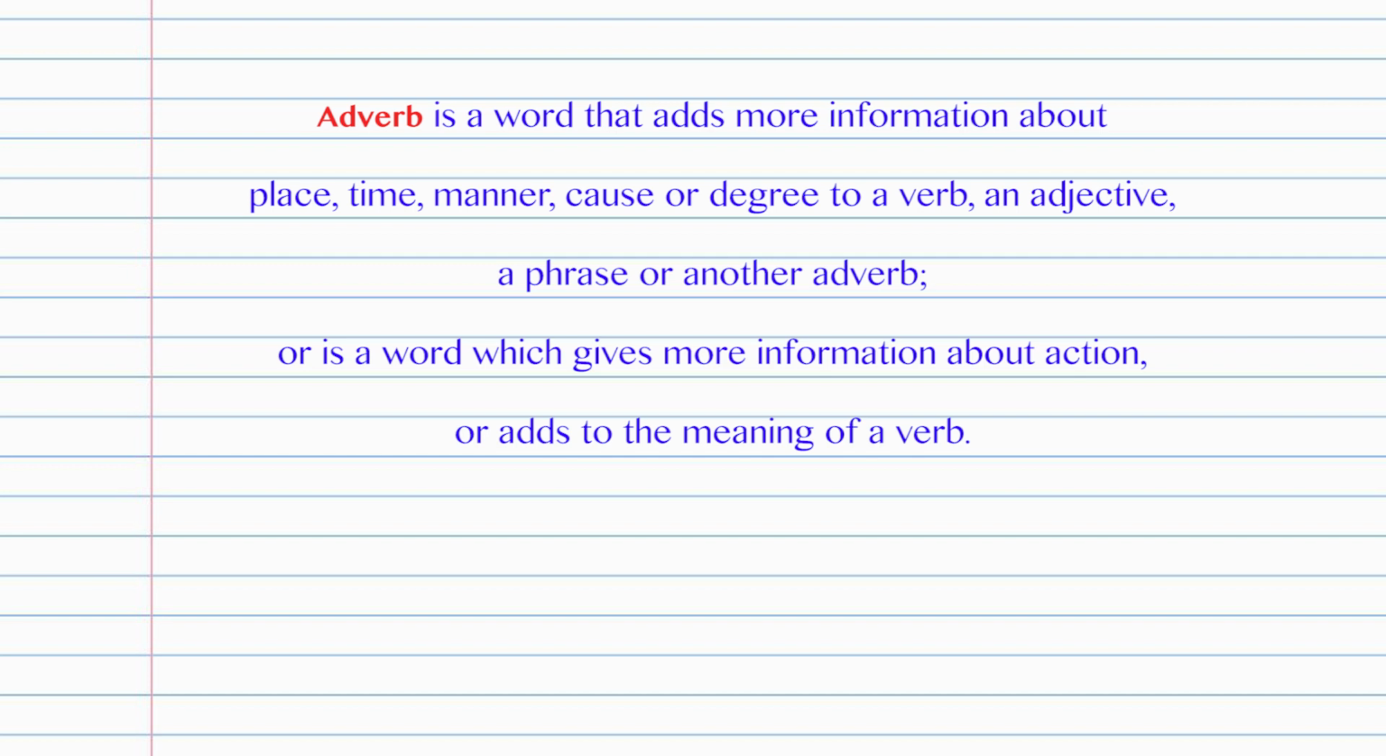Adverb is a word that adds more information about place, time, manner, cause or degree to a verb, an adjective, a phrase or another adverb. Or adverb is a word which gives more information about action or adds to the meaning of a verb. Example: the girls write neatly. Second example: he speaks French well.